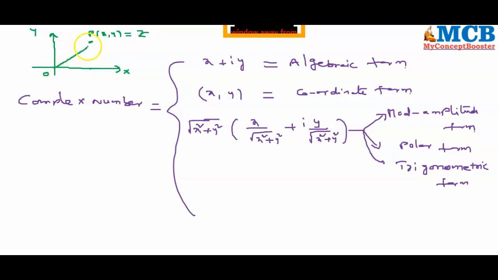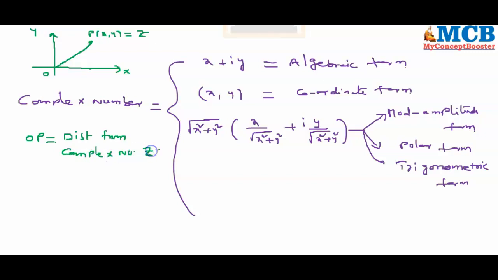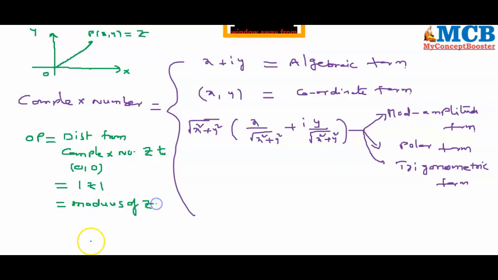OP is the distance from complex number z to origin. That is denoted by mod z. You can call it the modulus of z. The value of mod z is nothing but root over x square plus y square.